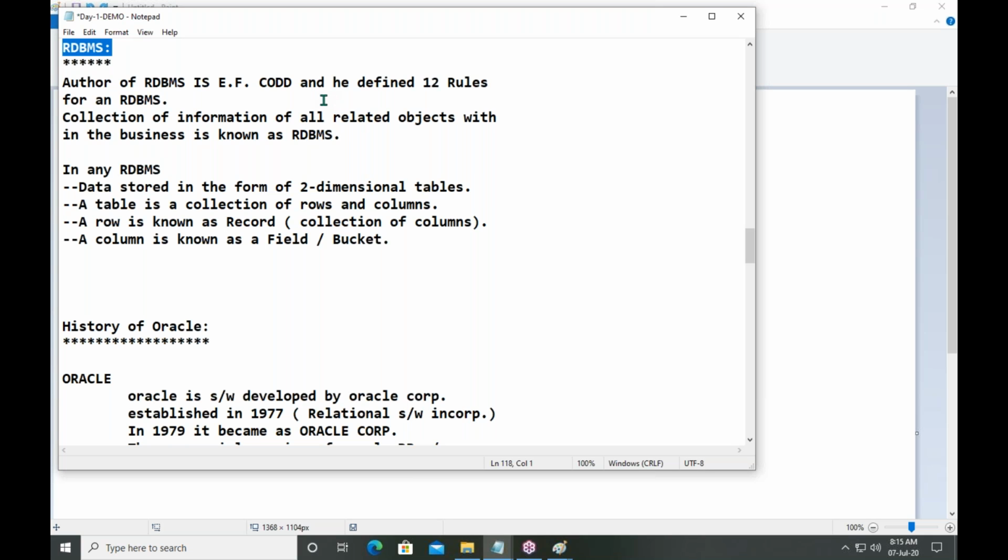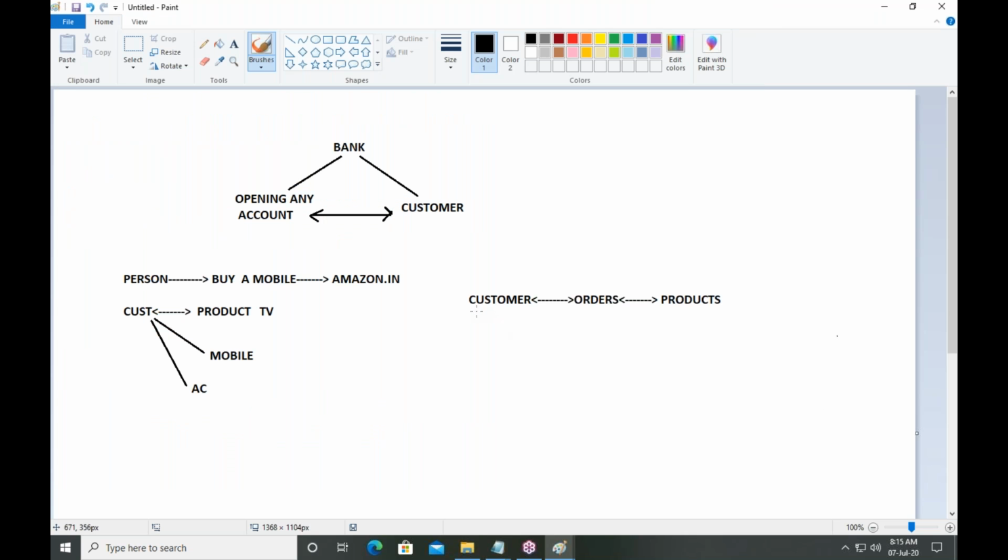In DBMS, data is stored in the form of files, but in RDBMS, data is stored in the form of tables. So we have to create three tables here: first, customer table, order table, product table. What is a table?